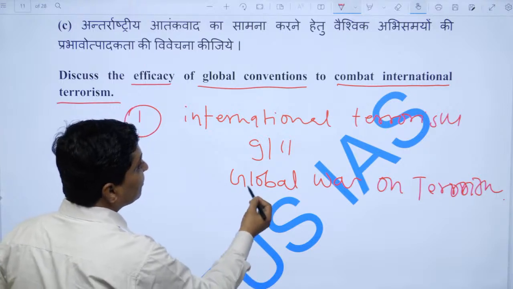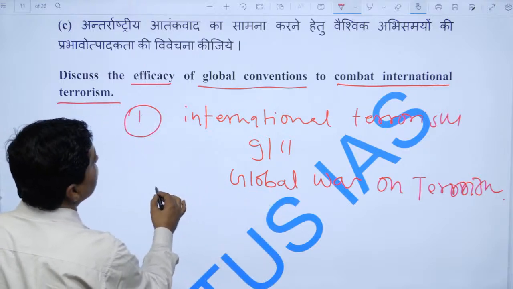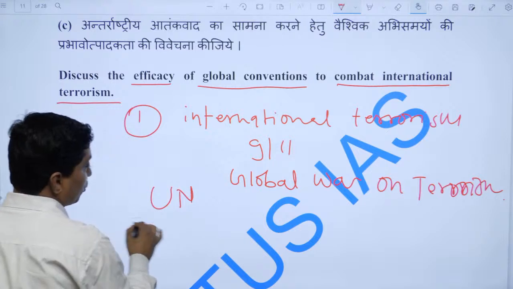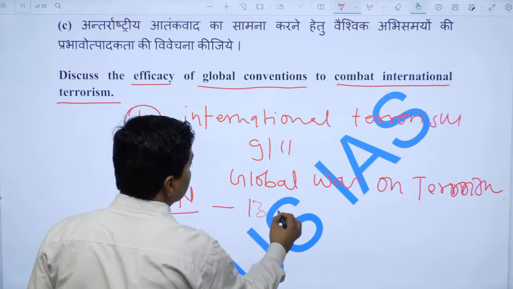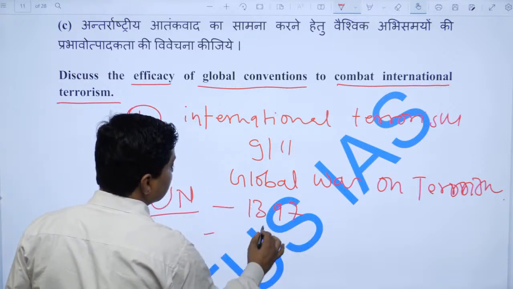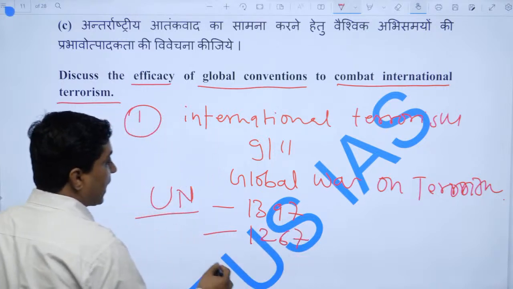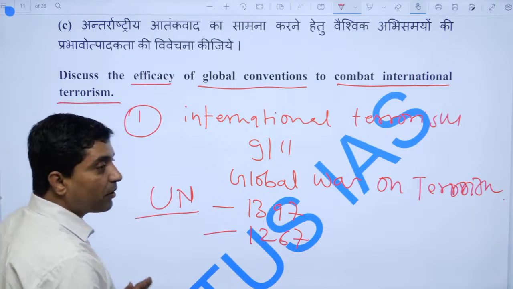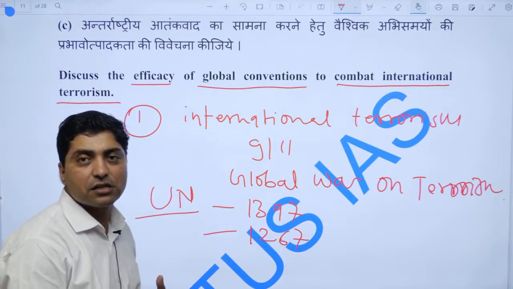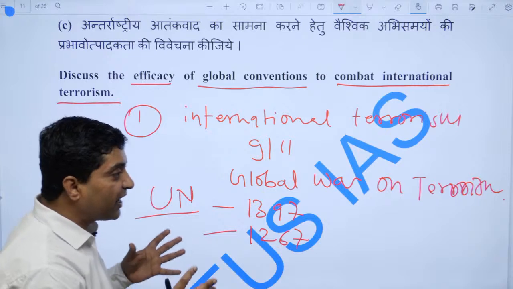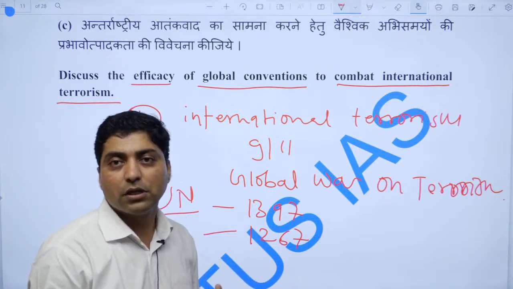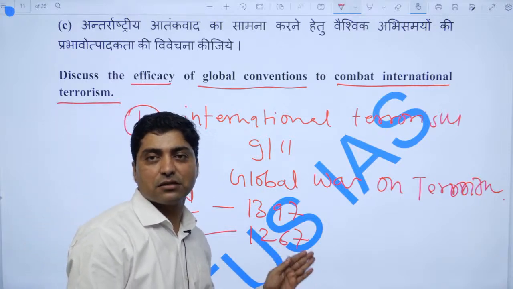And after that one should come to the United Nations, many resolutions, for example 1373, 1368, 1267, right, and many resolutions which say that the international community has an agreement on combating international terrorism.